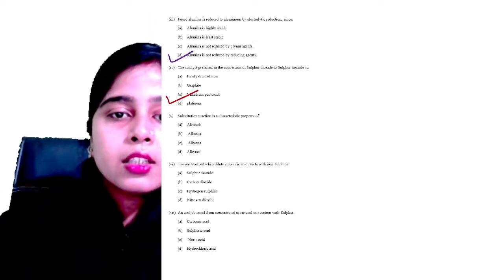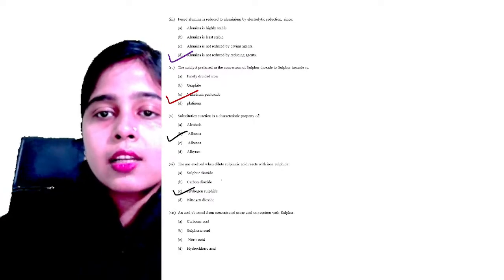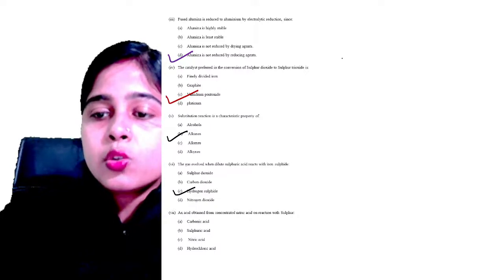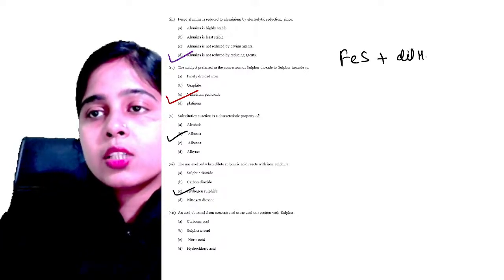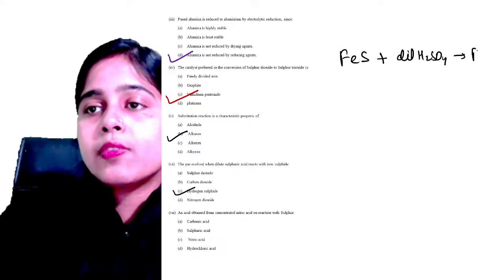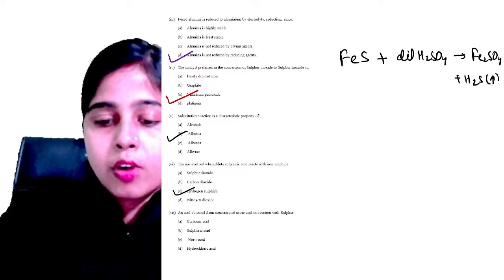So let me write the correct answers here. It will be alkanes over here. Here it is hydrogen sulfide. Let me show you the reaction. So when iron sulfide reacts with dilute H2SO4, what is formed? Ferrous sulfate is formed and hydrogen sulfide gas is formed over here.